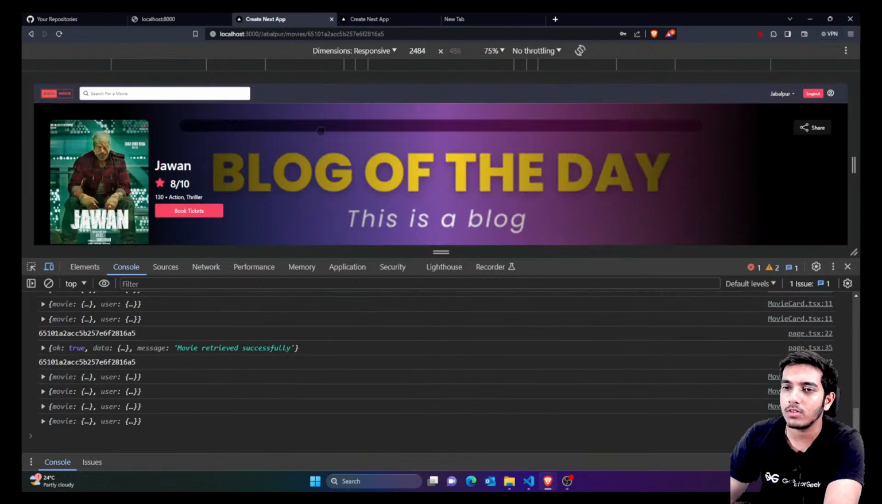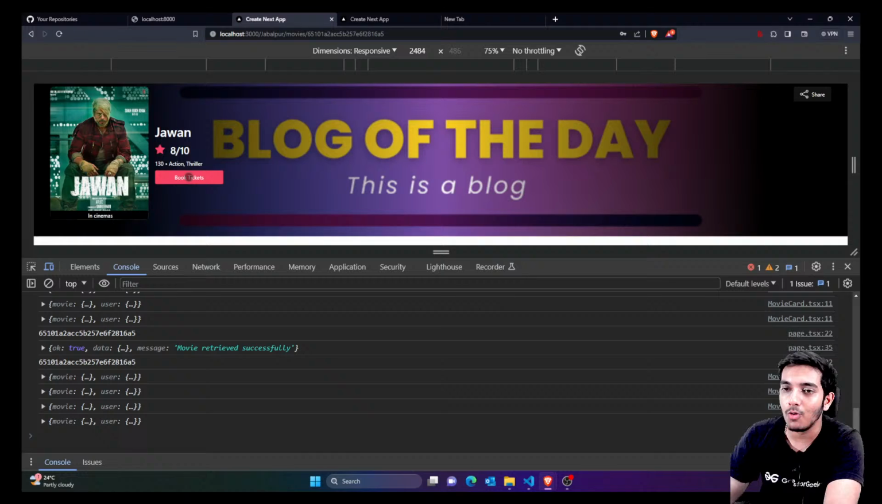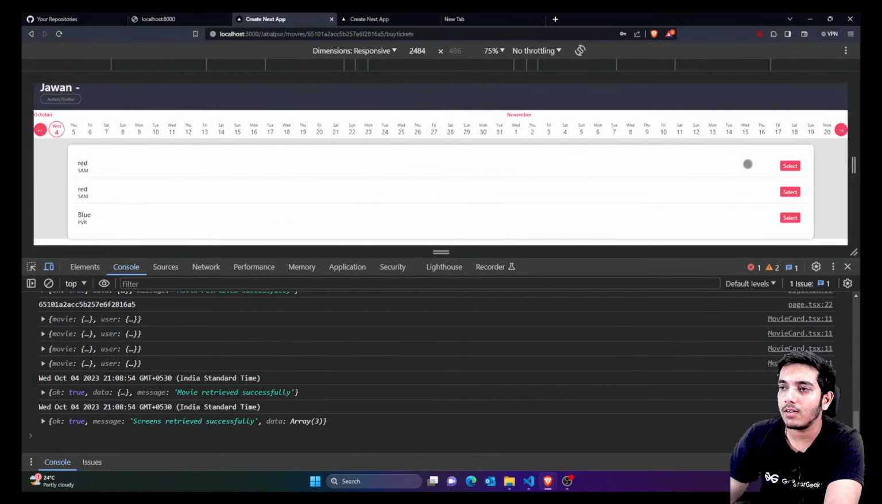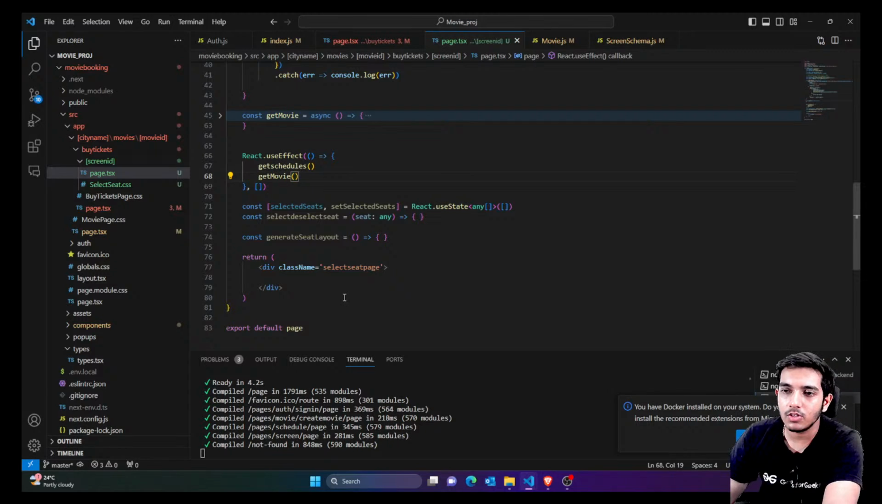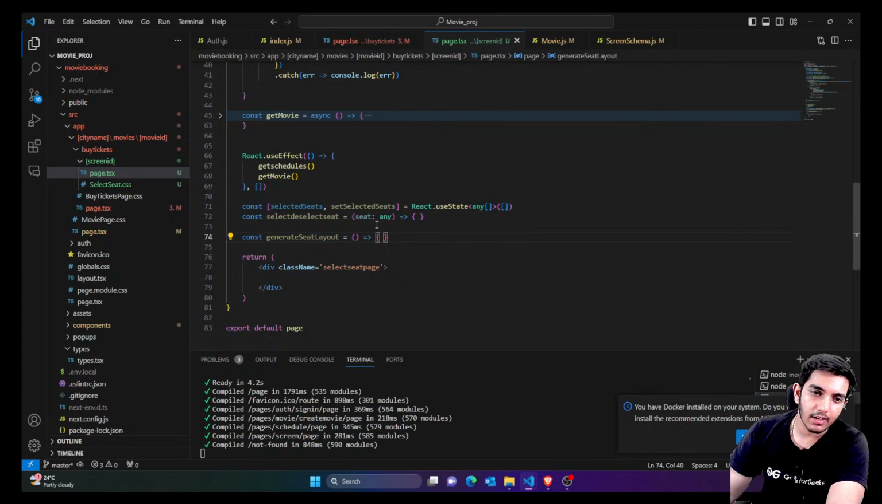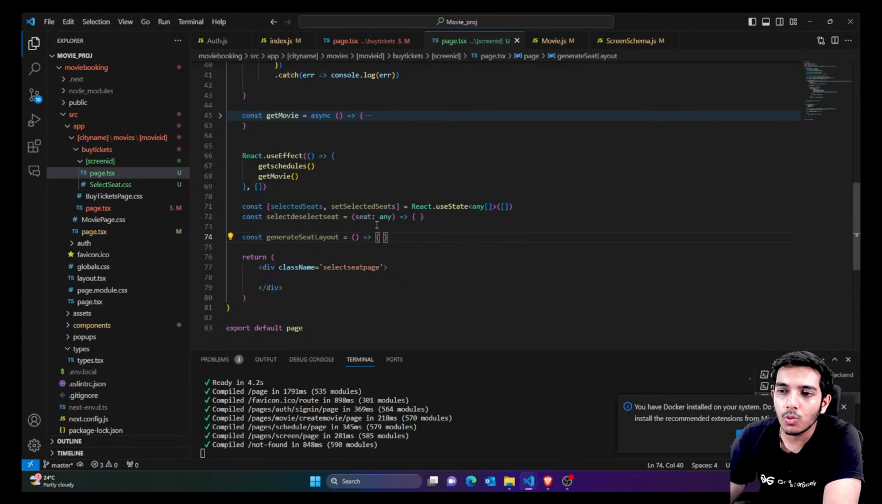So let's talk again about this movie page, book ticket, and this is the theater, for example. And you can see we are having both these things. Now let's show these things in our page. So from this generated layout, first of all, according to the time selected, we are going to show the seat layout.